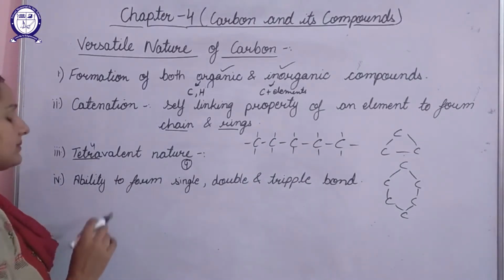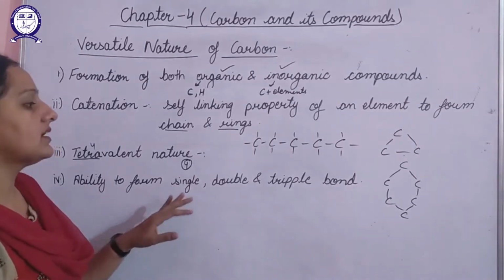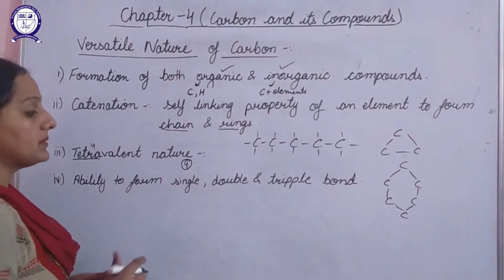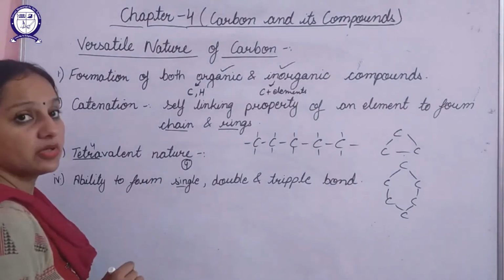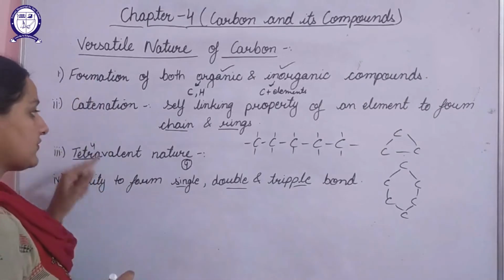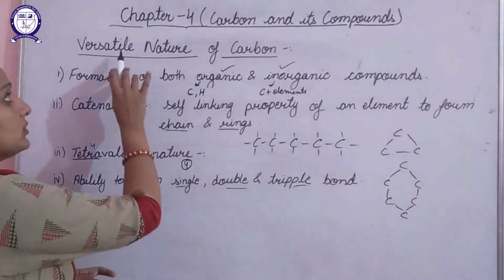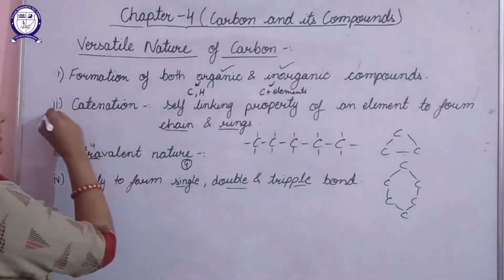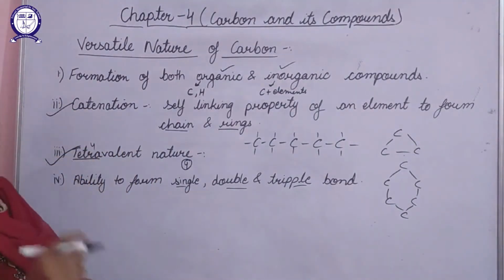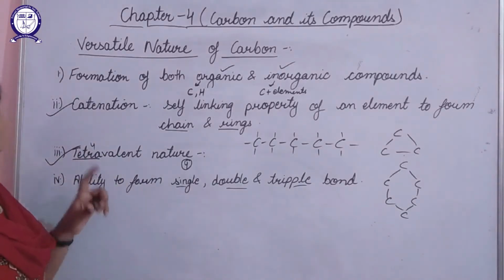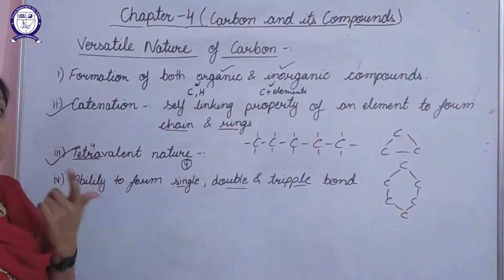Next one, carbon has the ability to form single, double and triple bonds also. We have seen in the previous examples that carbon can form single bond also, double bond also and triple bond also. So these 4 are the reasons for the versatile nature of carbon. But if we talk in brief, these two play the major role. Basically the catenation and the tetravalent nature of carbon make it different from the other elements.